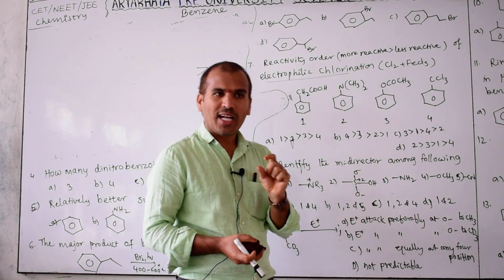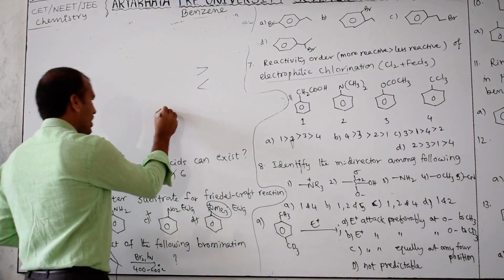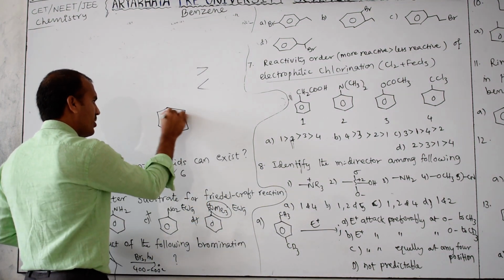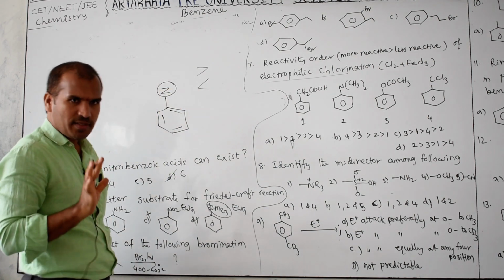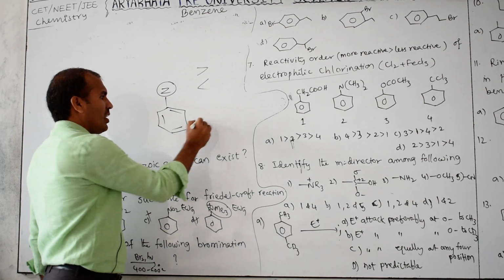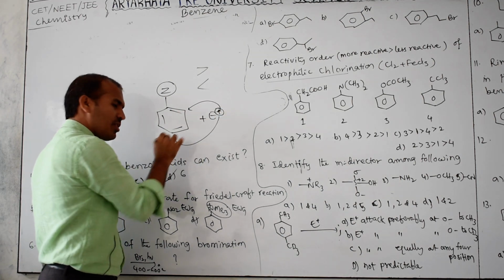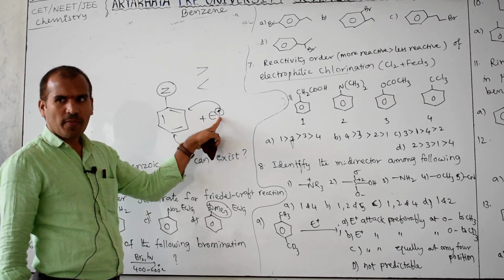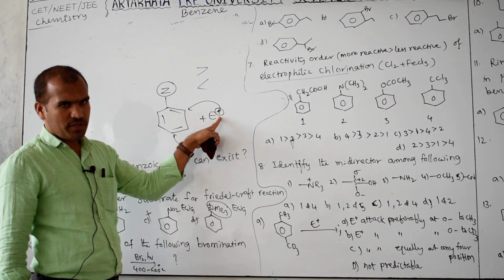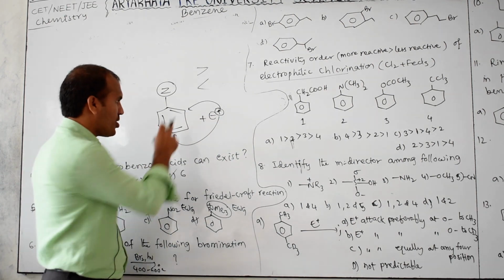Clear? So this is an electrophilic reaction. Electrophilic means what? Electron deficient. What does an electron deficient species require? See, this is one benzene, and this is some group, consider it Z. Then the electrophile should attack this position or this position. Is the electrophile deficient or sufficient? Electron deficient. Deficient requires an electron rich position.